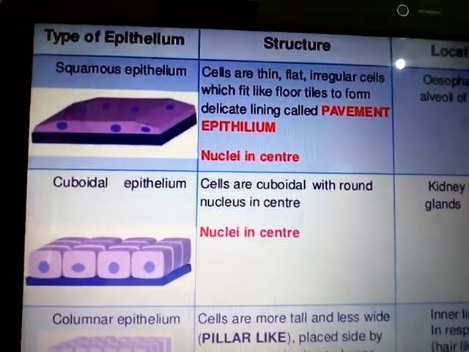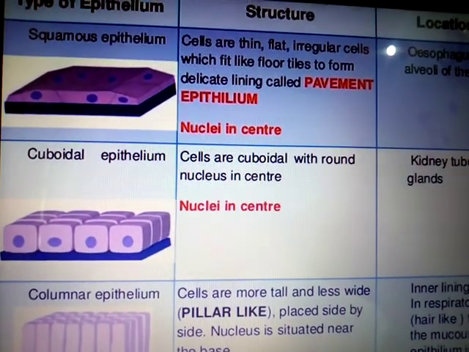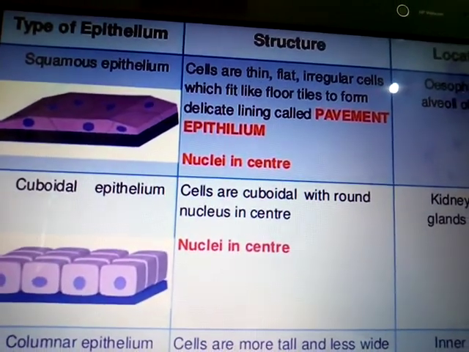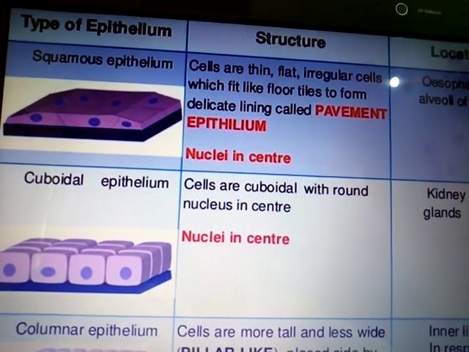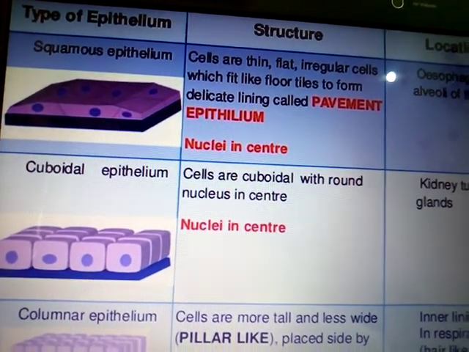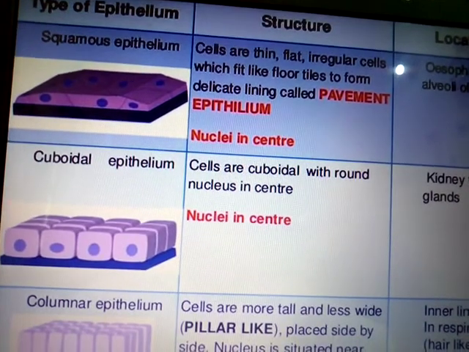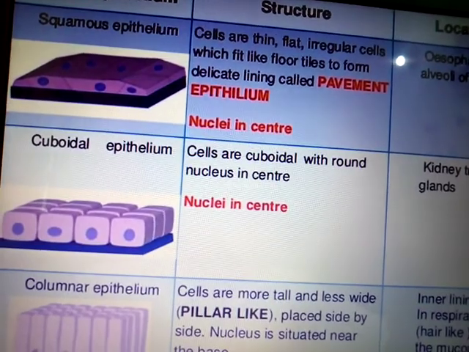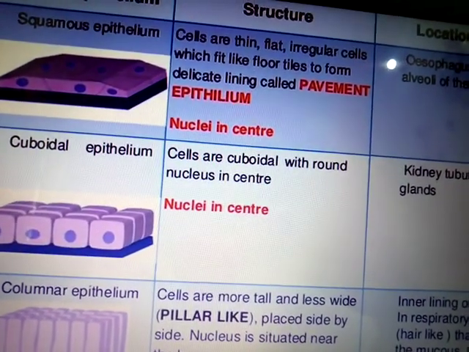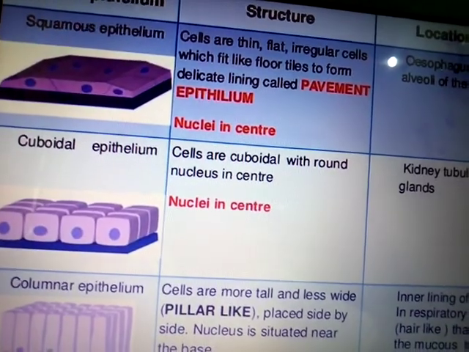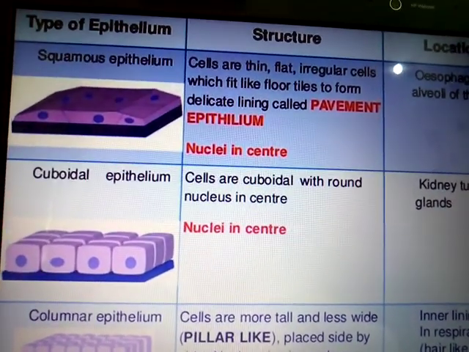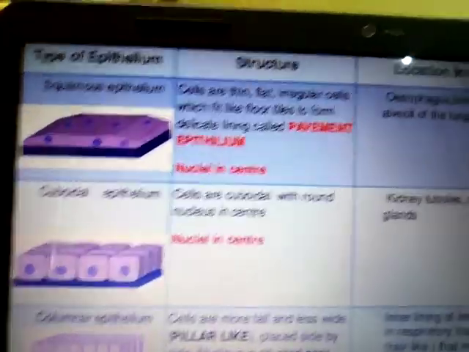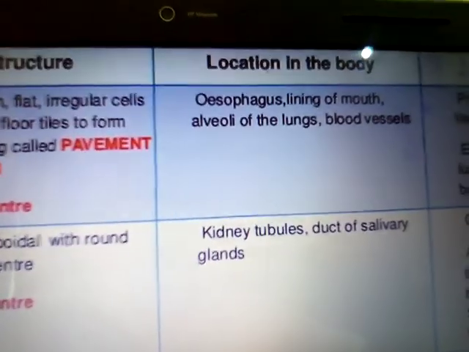The first one is the squamous epithelium tissue. The structure of this epithelium tissue: the cells are flat and irregular, which fit like floor tiles to form a delicate lining called pavement epithelium. The nucleus is present in the center, and they are made up of a single layer of cells. The cells are irregular and form a tile-like structure. As far as their location is concerned, they are present in the esophagus, lining of the mouth, and the alveoli of the lungs and blood vessels.